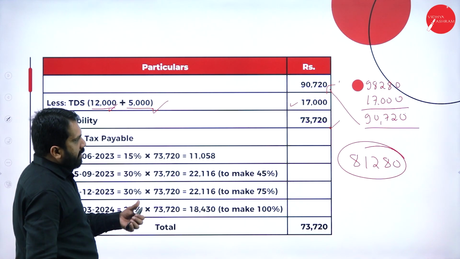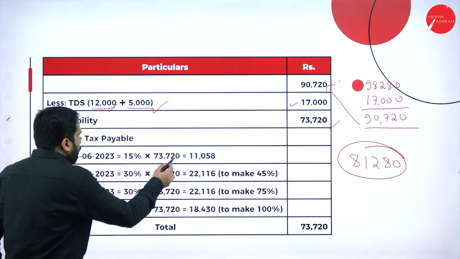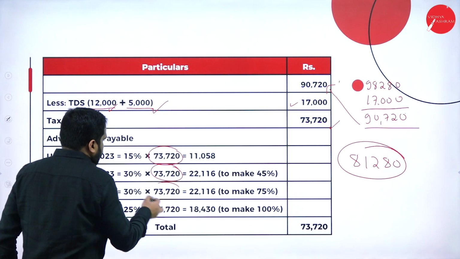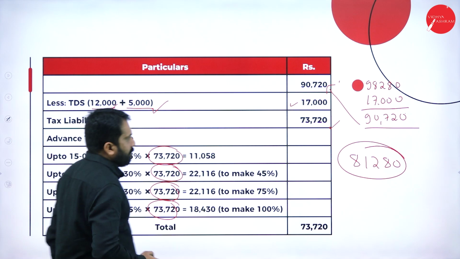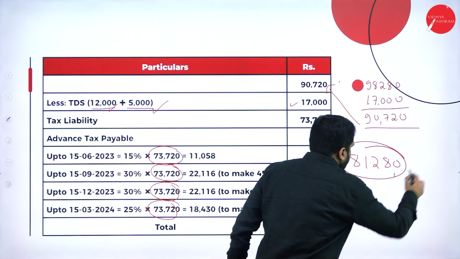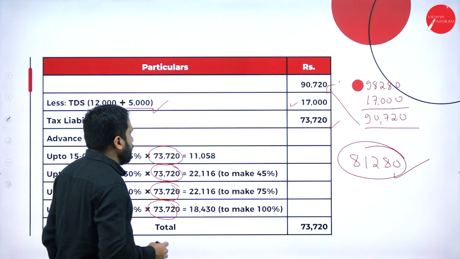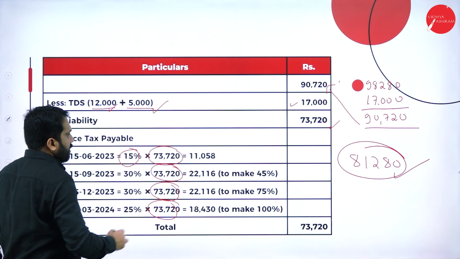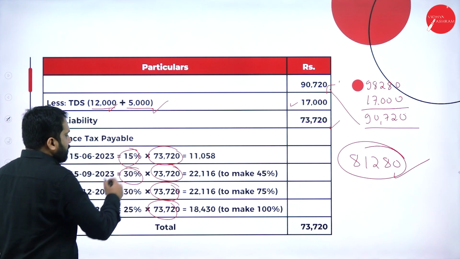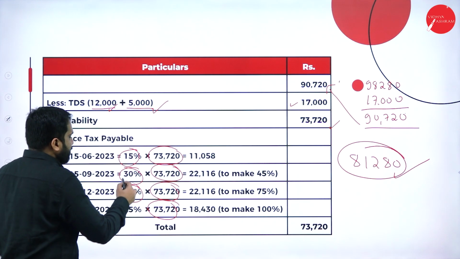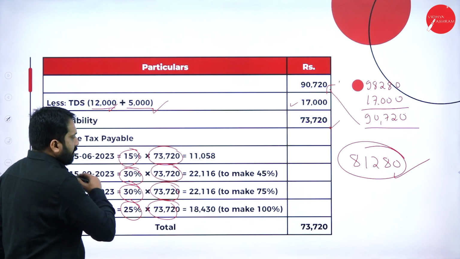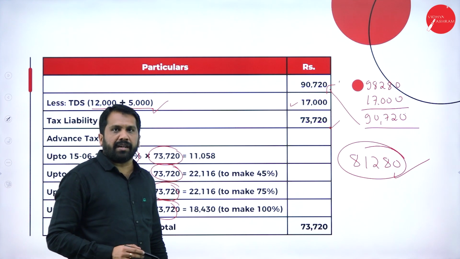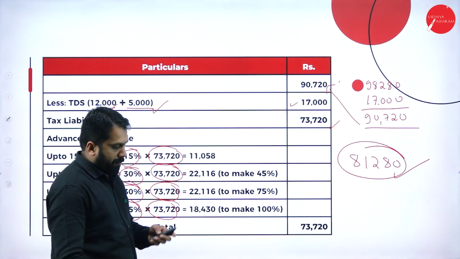So, after getting 81,280, you have to calculate on 81,280: 81,280 into 15%, 81,280 into 30%, 81,280 into 30%, 81,280 into 25%. Hope you are clear. Again, I'll repeat that.